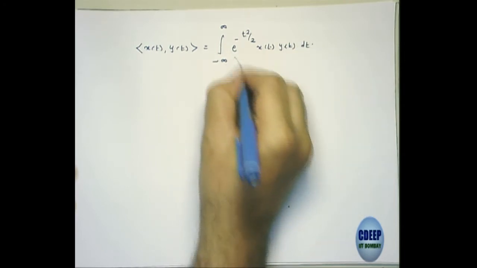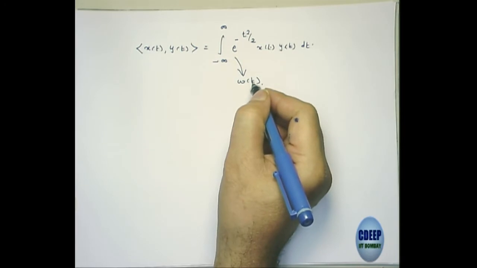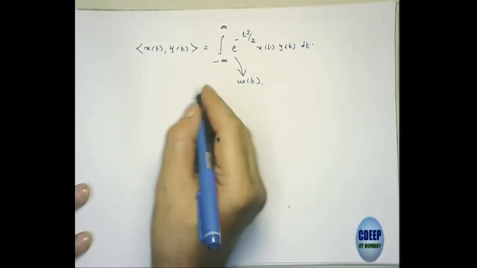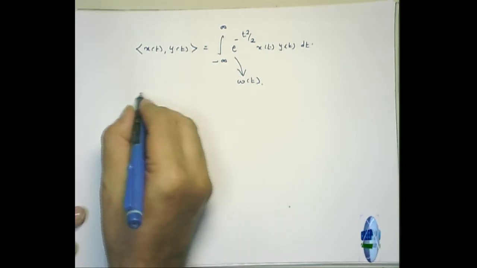So this is my weighting function, and then I apply it to create these Hermite polynomials.